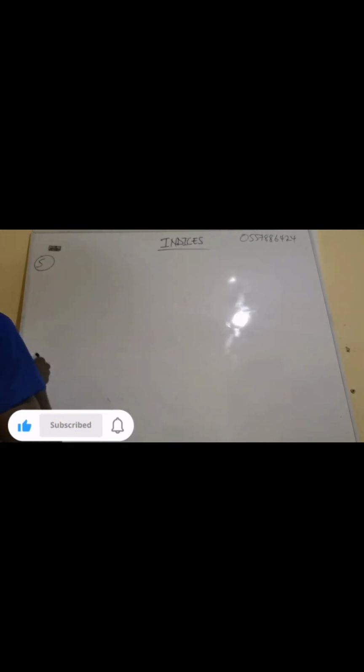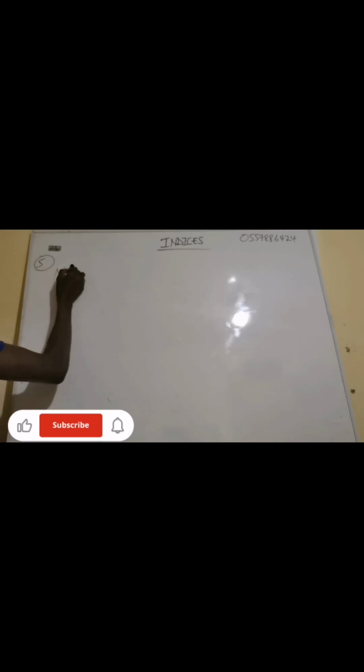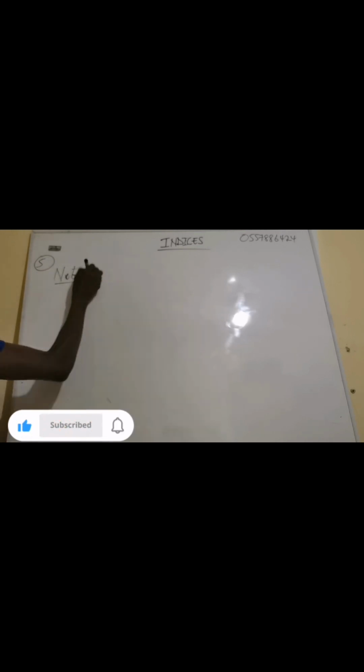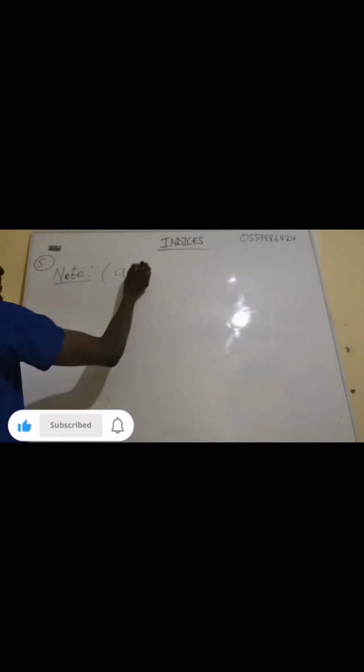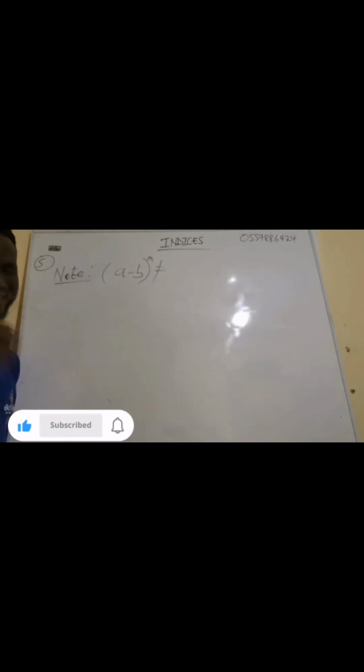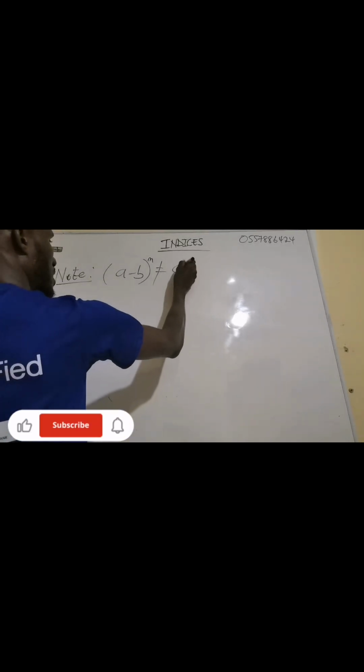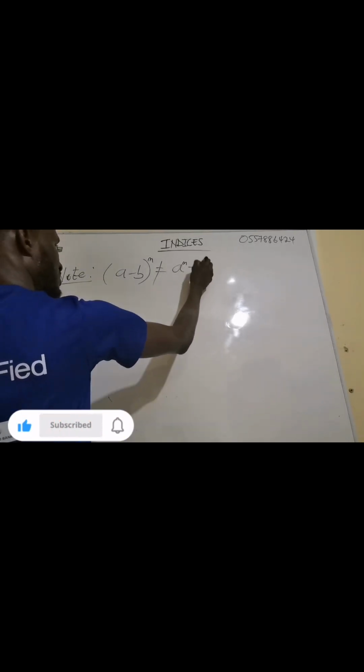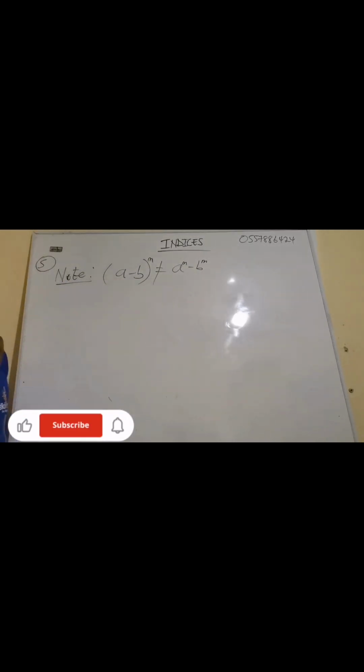Okay, now note this one. This one is division, right? Now if I have (a minus b) all exponent m, this one is never equal to a exponent m minus b exponent m. No. Don't say that because of division, so when they are subtraction, we have to use the exponent to subtract.